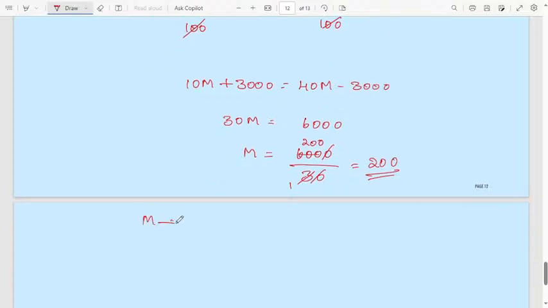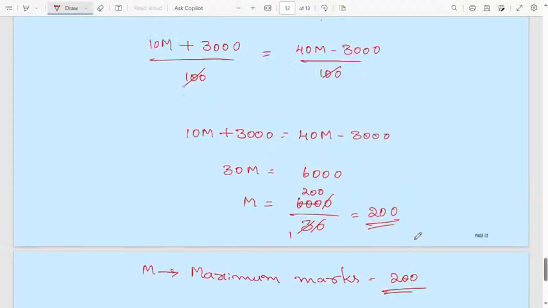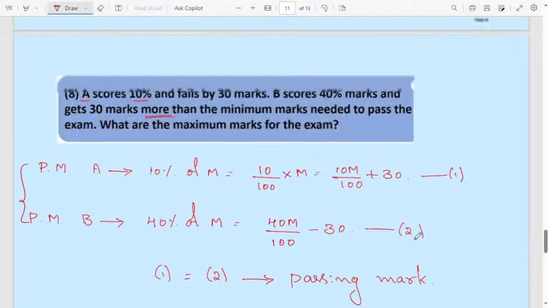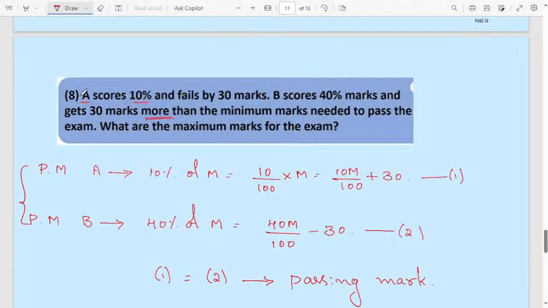What is meant by M? M means maximum marks. Maximum marks will be 200. Understood? Very easy question. Here A is one student, B is another student.